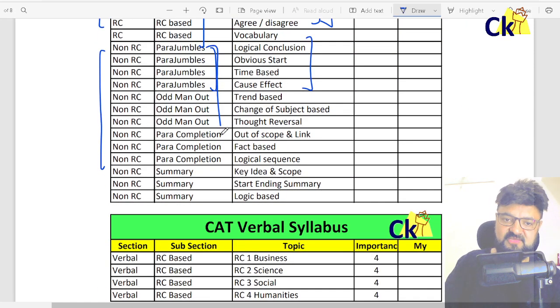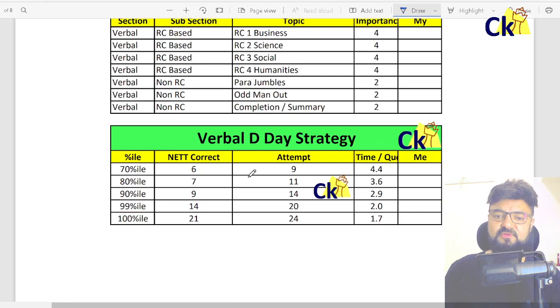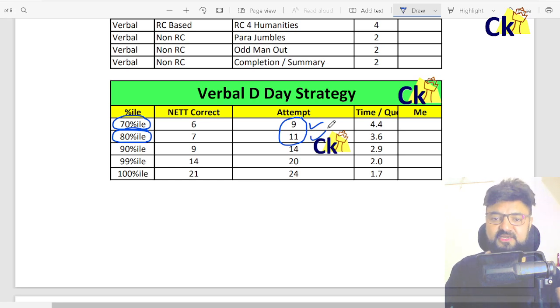And over the next 3 weeks, I want to complete all the main topics: parajumble, odd man out, para summary, and para completion. Fine. To clear the cutoff, the open category target is section wise. Minimum target is 80 percentile and reserved category minimum target is 90 percentile. For that, you have to attempt around 9 to 11 questions for reserved category and open category. Yes, if you clear 80 percentile, you will get the IIMs. Beyond that, you have to target 90 percentile, 99, 100 percentile, that's totally your wish.